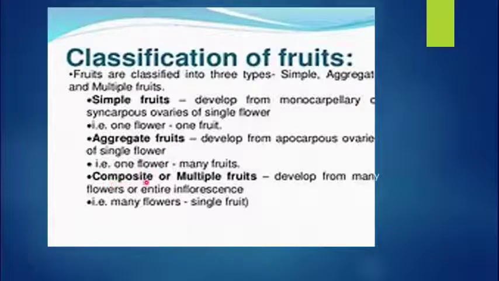Next one is composite or multiple fruits. They develop from many flowers of an entire inflorescence, like the spadix kind of inflorescence. So the fruit develops from the entire inflorescence. Many flowers and a single fruit is formed. So what is the example? Very common here, jackfruit is the example of that. So simple fruit is tomato, mango. Then aggregate fruit, the example is custard apple, and composite fruit, the example is jackfruit.